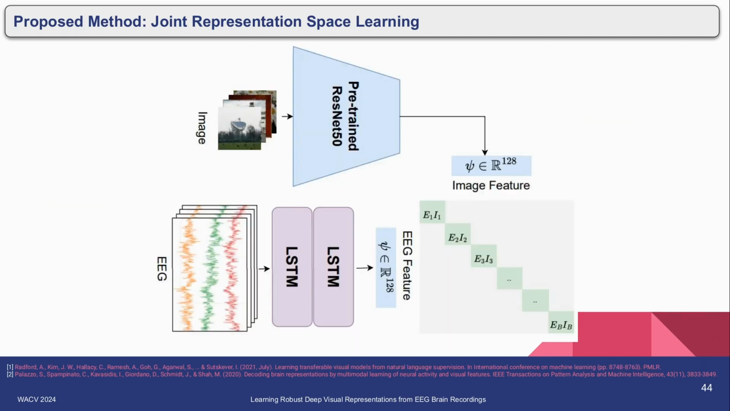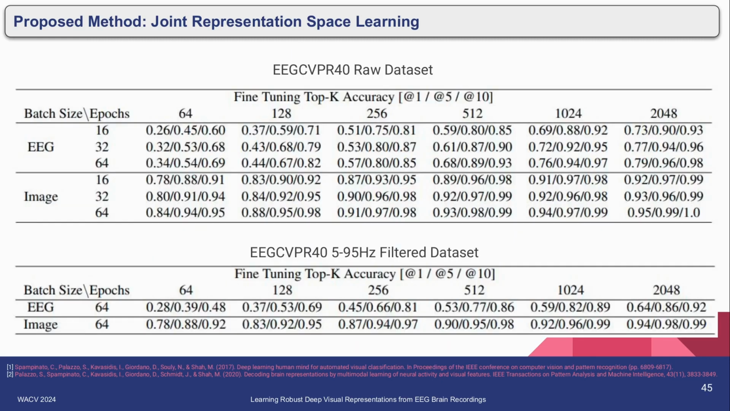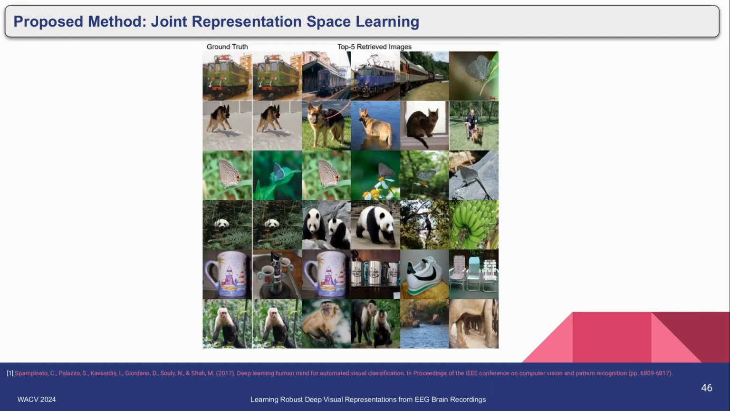As an application of learning the joint representation, we try to see if we can do image retrieval using the EEG signals. So we use an EEG signal, and you can see the ground truth equivalent to that EEG signal. We extract the feature for that EEG signal, and we do a nearest neighbor mapping, and these are the top 5 retrieved images.